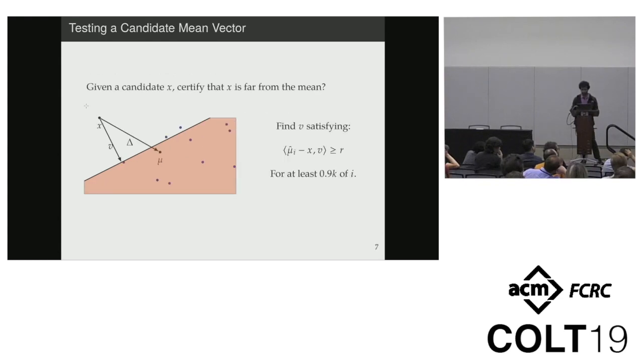Written down as a polynomial optimization problem, I'd want to solve this problem of finding a unit vector v such that for most of the local estimates, their projections along the direction v are farther away by r. So most of the local estimates are far from x along the direction v by at least r.